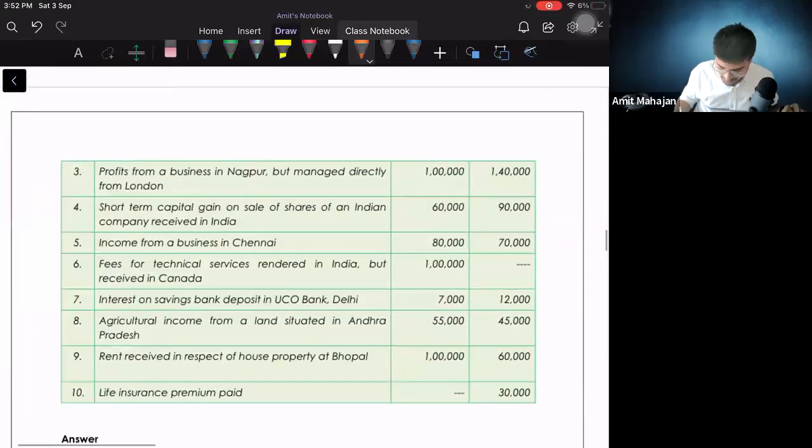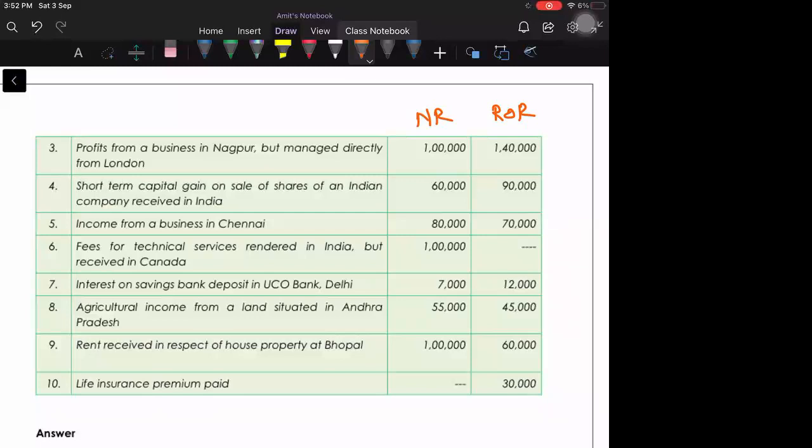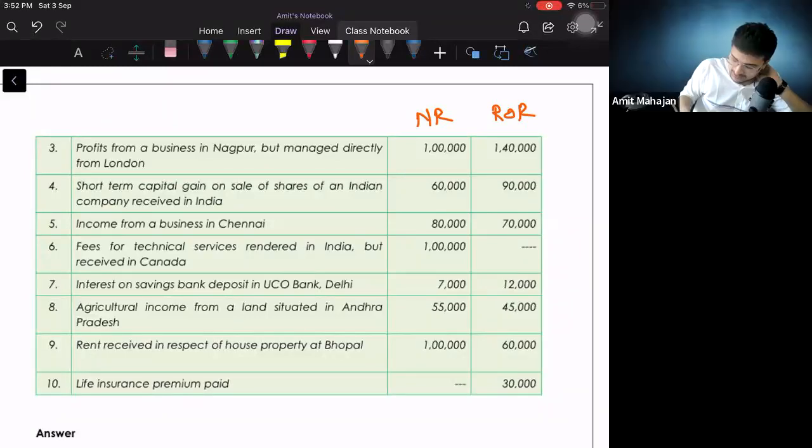Perfect. Next point, profits from business in Nagpur, but managed directly from London. We have seen a similar point. You tell me, for ROR what will happen? In the chat. For ROR, it will be taxable, 1.4 lakhs.